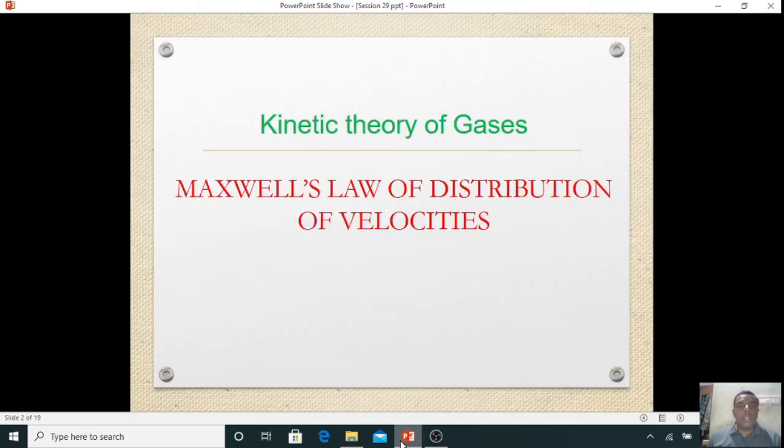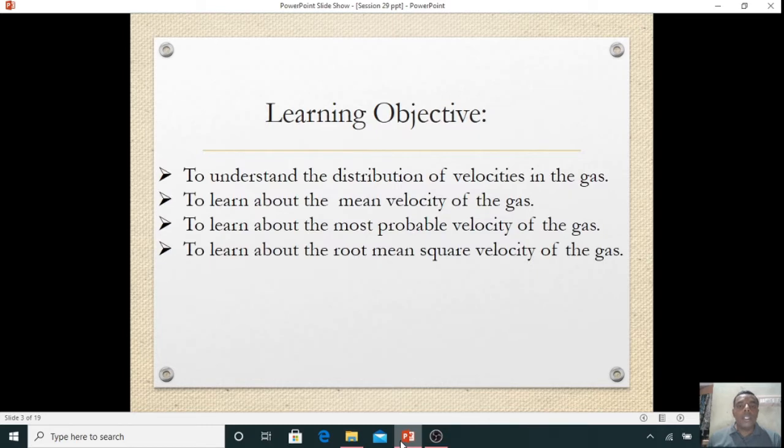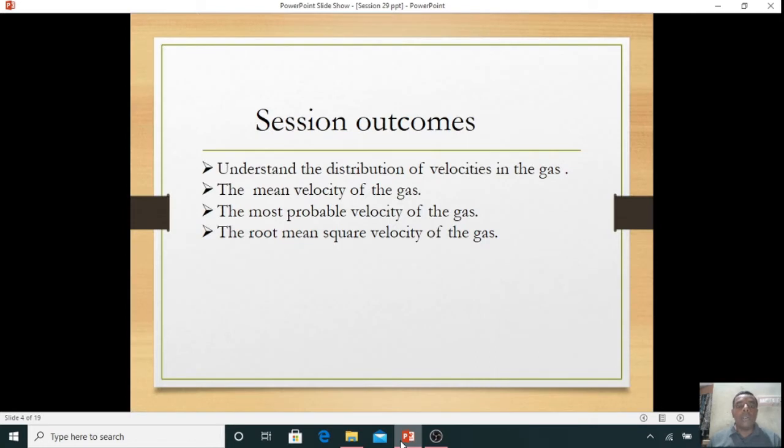We'll discuss the molecular law of distribution of velocities. In this session, we'll learn how the velocities of gas molecules are distributed in a gas, and then we'll learn about the mean velocity of a gas, the most probable velocity of a gas, and the root mean square velocity of a gas. The outcome of this session is to know how these velocities are distributed in a gas, and how much the mean velocity, the root mean square velocity, and the most probable velocity are for a gas.